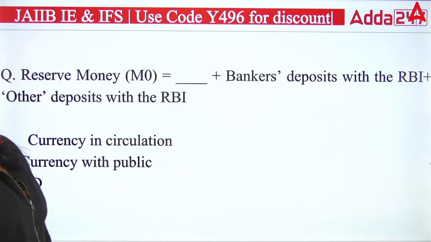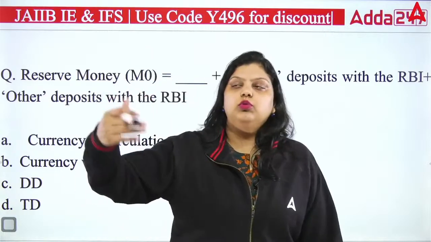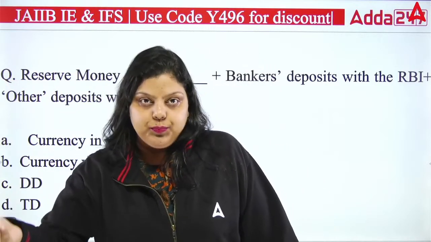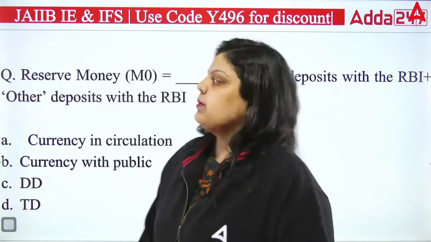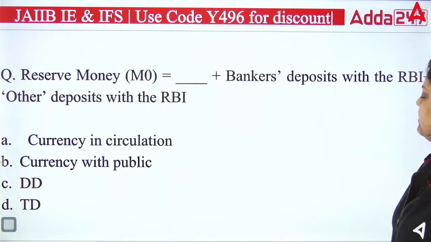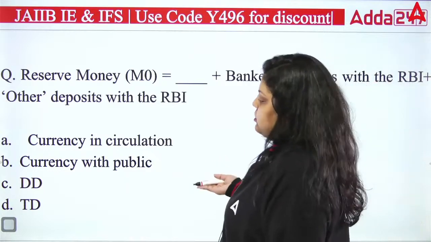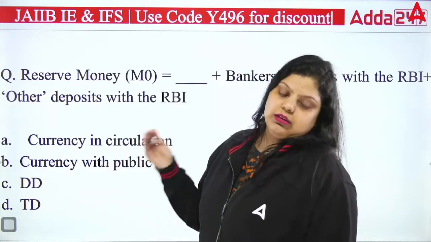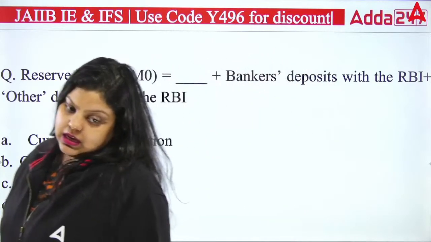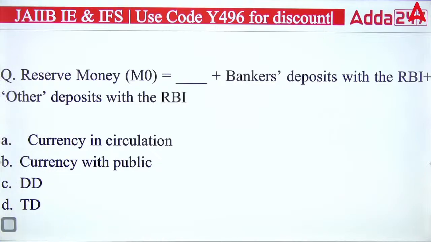Next. Reserve money. It is also known as base money. It is also known as high powered money. So reserve money M0 equals dash plus bankers deposit with RBI plus other deposit with RBI. Is it currency in circulation? Is it currency with public? Is it demand deposit? Is it term deposit? So what will be the answer of this question?